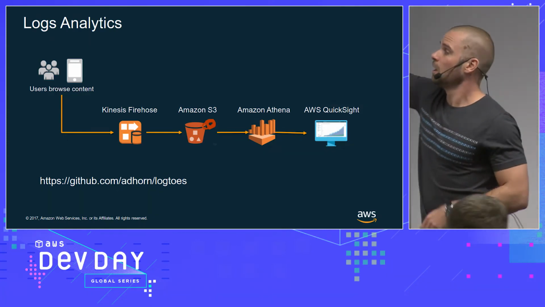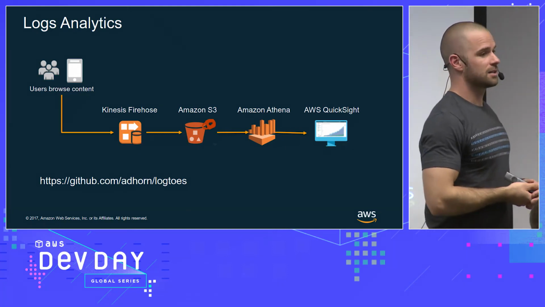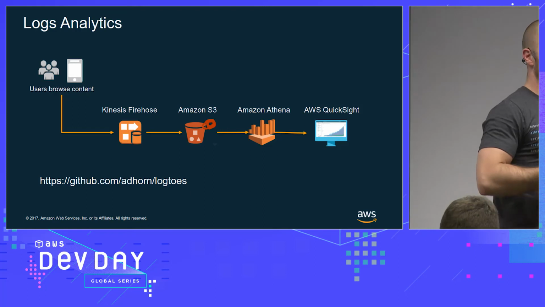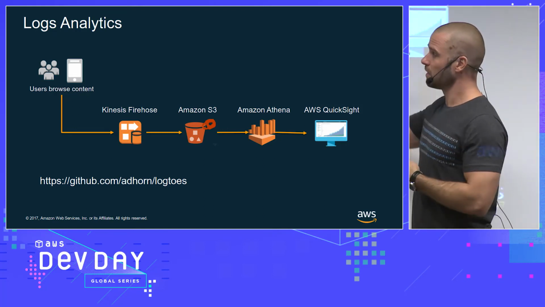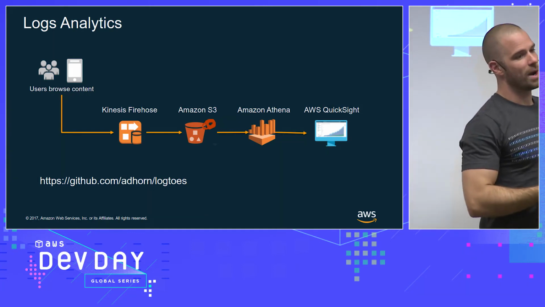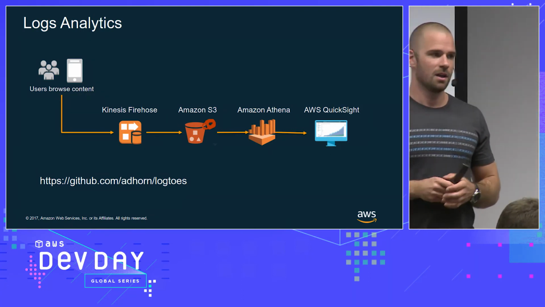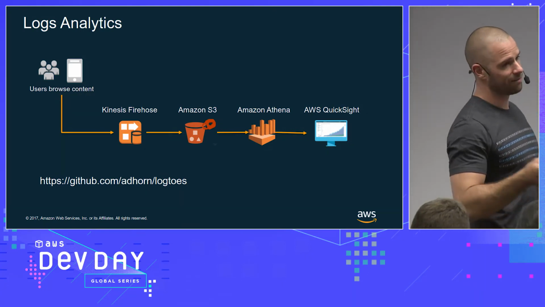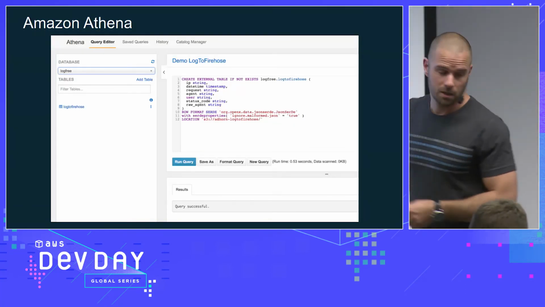Athena is a really interesting service. Again, it's serverless, so there are no servers to manage, and you can create database tables of data sitting on top of S3. So it's a very, very powerful way of querying data that is in S3. You don't have to transform it. You can query JSON objects, Parquet files, and a bunch of other stuff. And it works like this.